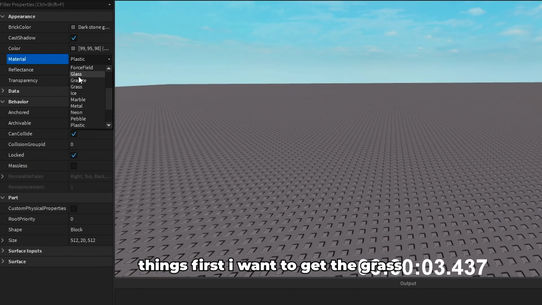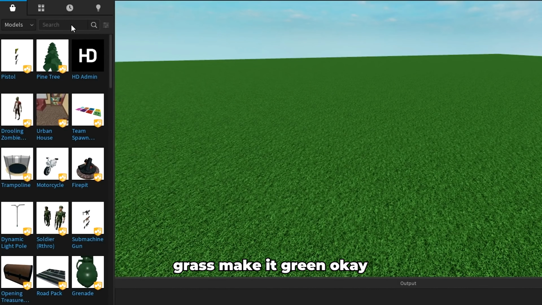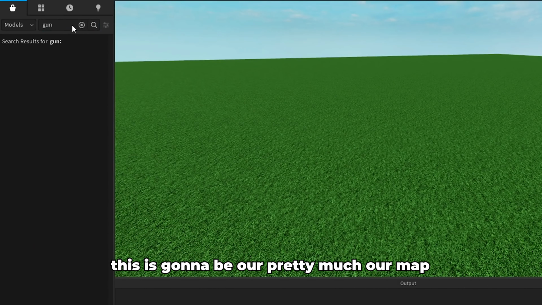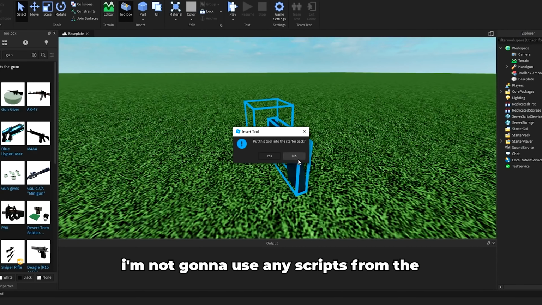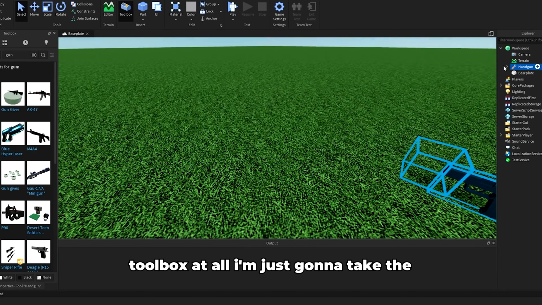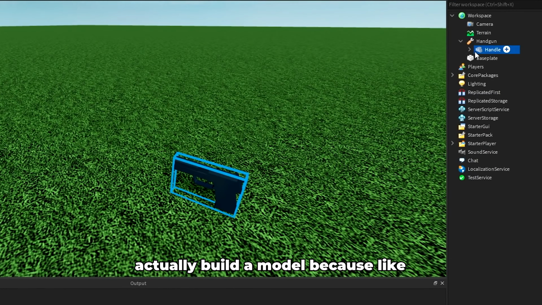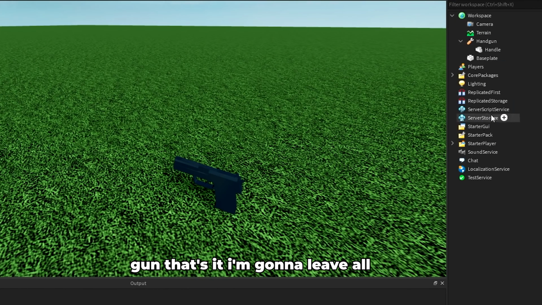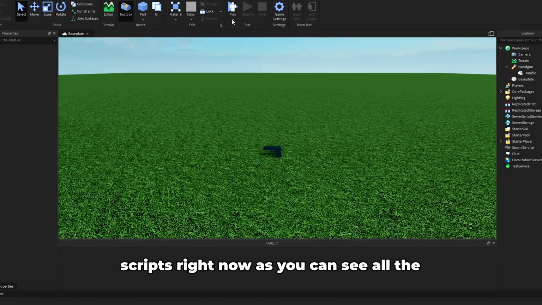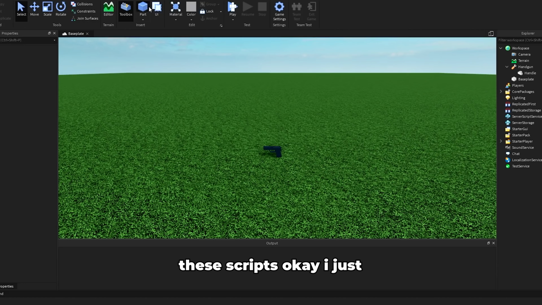Alright, first things first, I want to get the grass. I want to change this at least, so do grass, make it green. This could be pretty much our map, but we need to get coding right away. First, I need a gun. I'm not gonna use any scripts from the toolbox at all. I'm just gonna take that model, because I'm not gonna actually build a model, that'll take ages. I'm just gonna take the gun and leave all the scripts. As you can see, all the scripts are gone. I'm not using any of these scripts, I just want the gun.